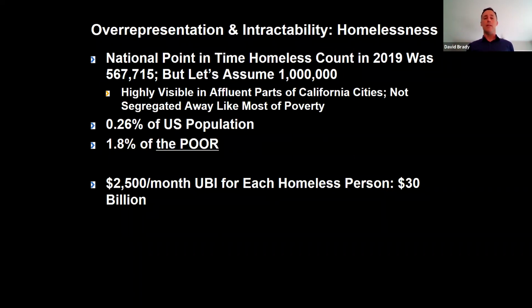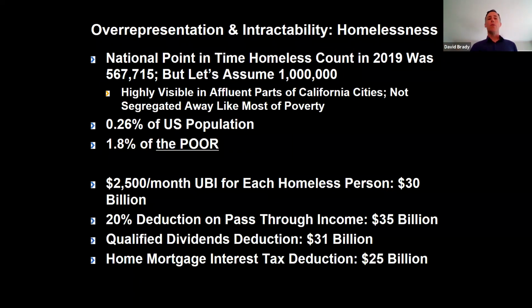It simply isn't. To give you a sense of this, here are 3 tax deductions we have in the United States today that each could pay for this. If we got rid of the deduction on pass-through income, that could save $35 billion. The deduction on qualified dividends could save $31 billion. The home mortgage interest tax deduction could save $25 billion. What's remarkable about that one is that a couple years ago, the home mortgage interest tax deduction was $75 billion, and the Trump tax cuts actually did reduce this.